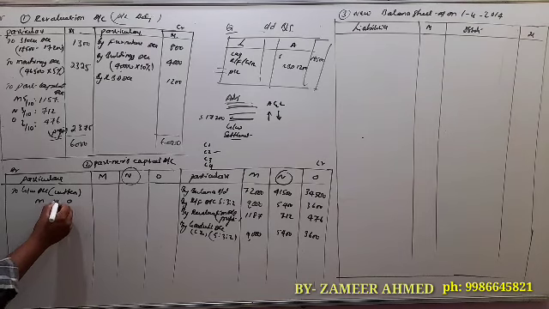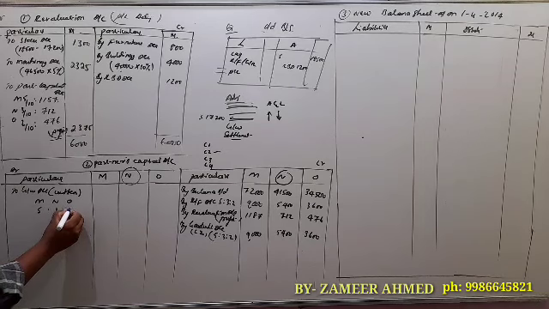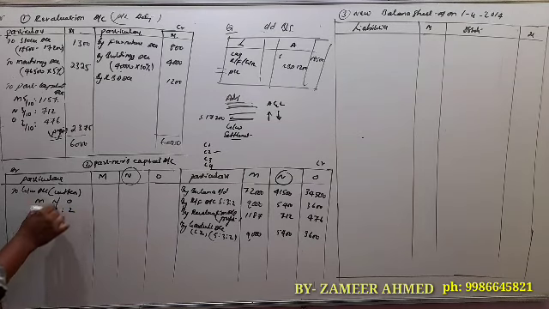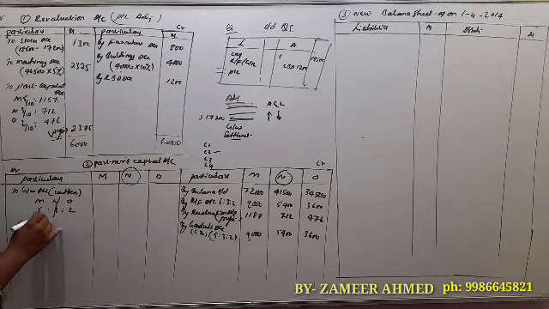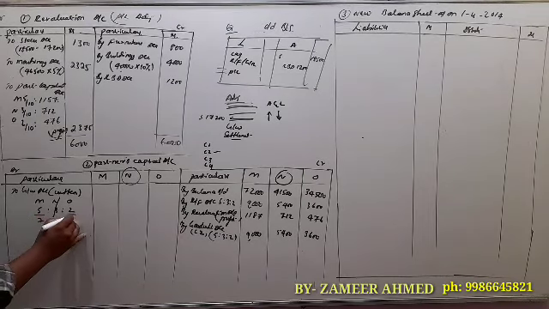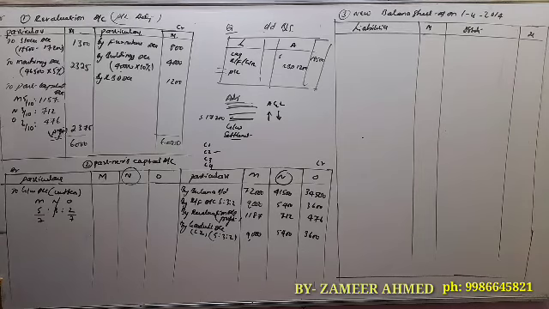See M, N, O. The ratios are 5:3:2. N has taken retirement, so you cancel it. So the remaining ratio is 5/7, 2/7. So this goodwill write-off, you have to share in their new ratio.